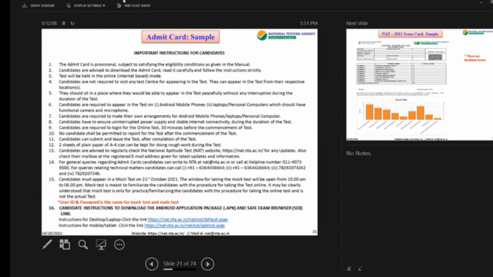And the next one is again repeating: the user ID and password are the same for the mock test and main test. And the links to download the app have also been provided to you.